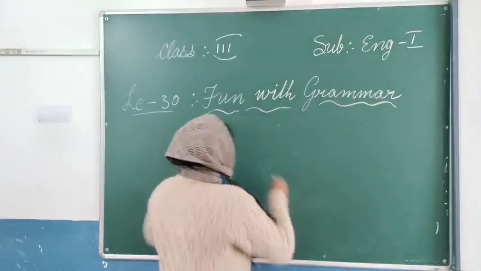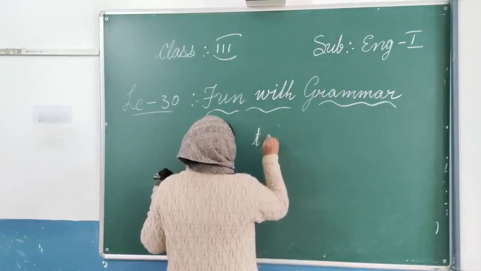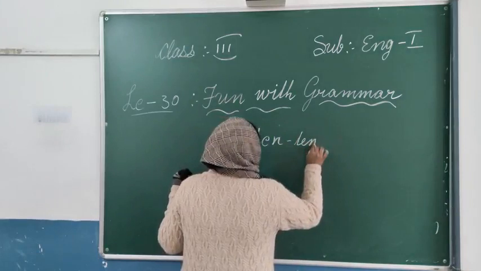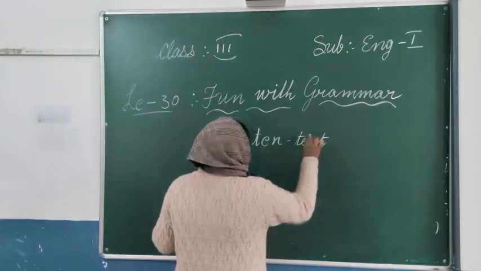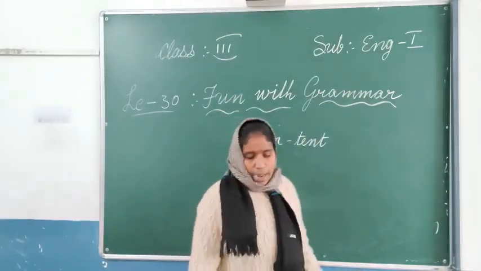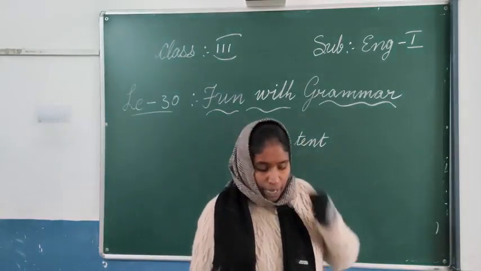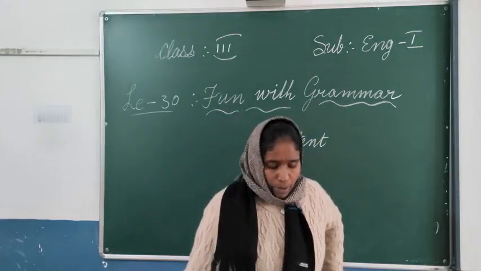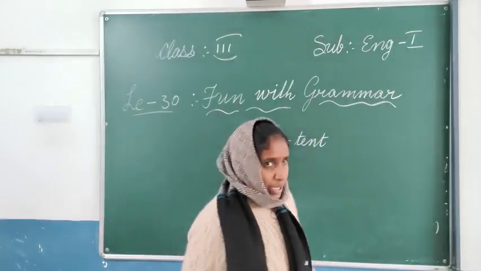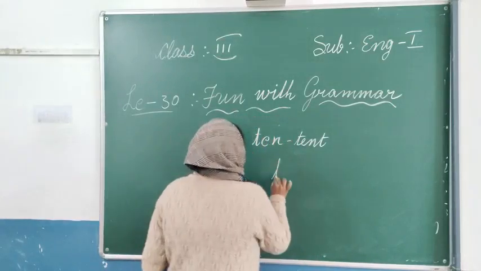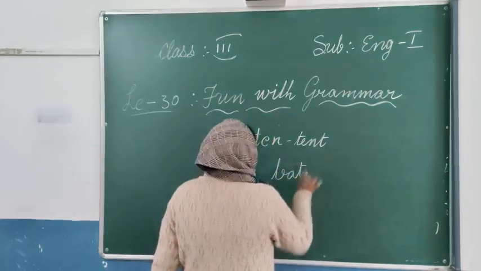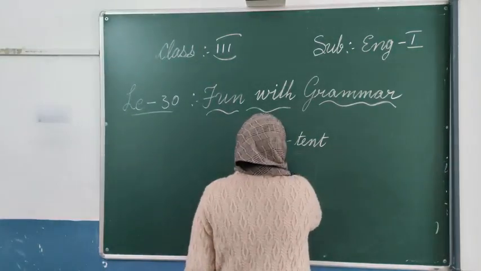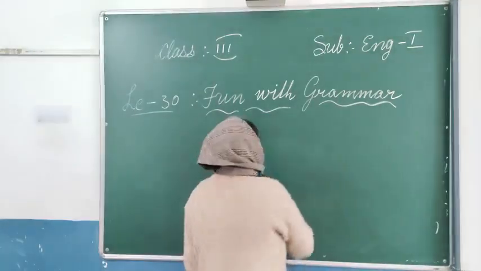For example, I will say TEN. What can you write? TENT. So like this, one word you have to add and complete. Rent, RAN, rent. BAT, bat. Bed, BAT, bed. So like this you can write BAT. Just keep the word and the last word, then you have to make the new word from it.